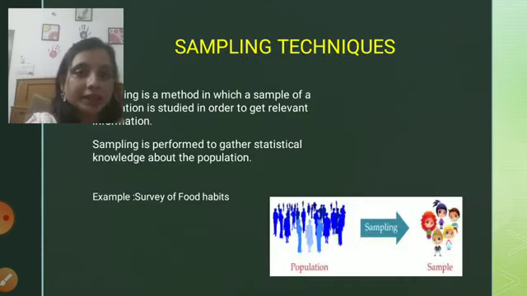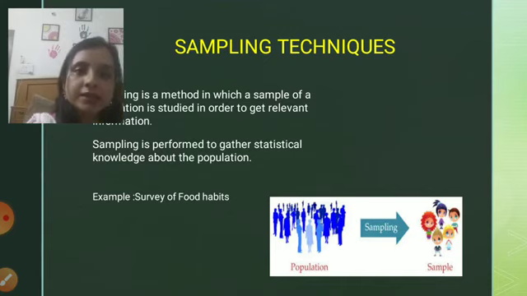Coming on to the next topic, that is sampling techniques. Now we already saw what population and sample are. The word sampling came from the term sample and the term population. What we are doing is extracting a sample from the population, and this is a method which is known as sampling.